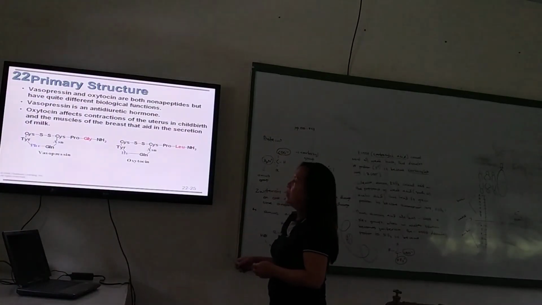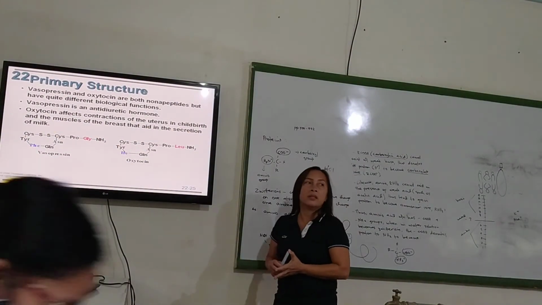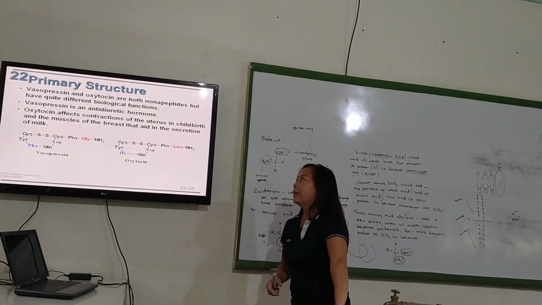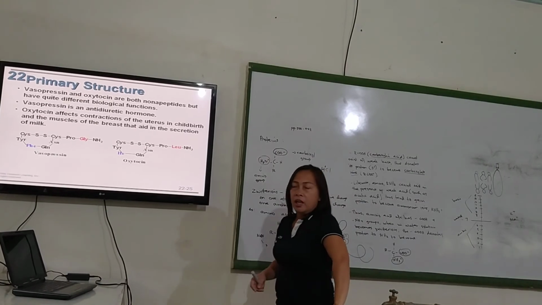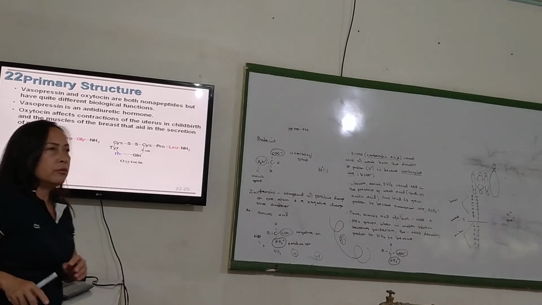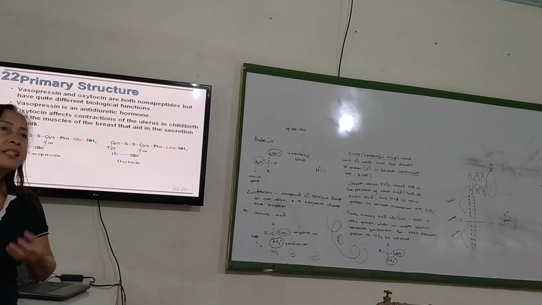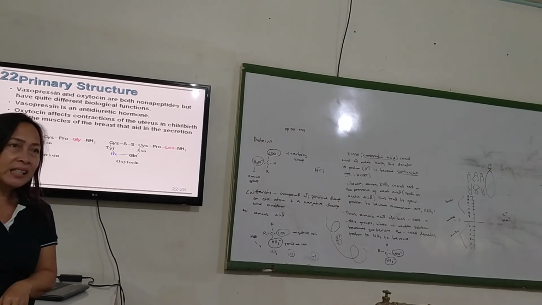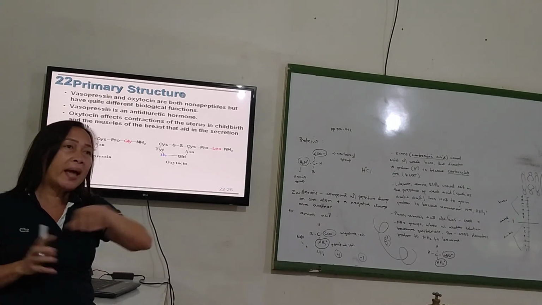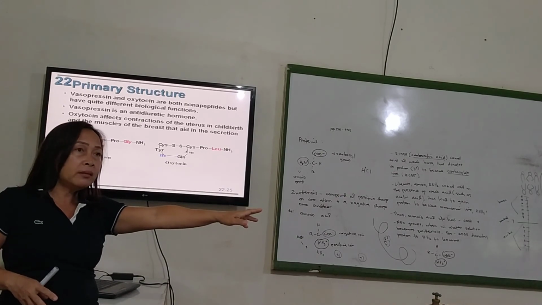Anti-diuretic hormone, that's the other name for vasopressin. Now, what is that anti-diuretic hormone? It regulates how much water is retained in the kidneys, or how much will be retained in the kidneys and how much will go back to the circulation. So that is anti-diuretic hormone.